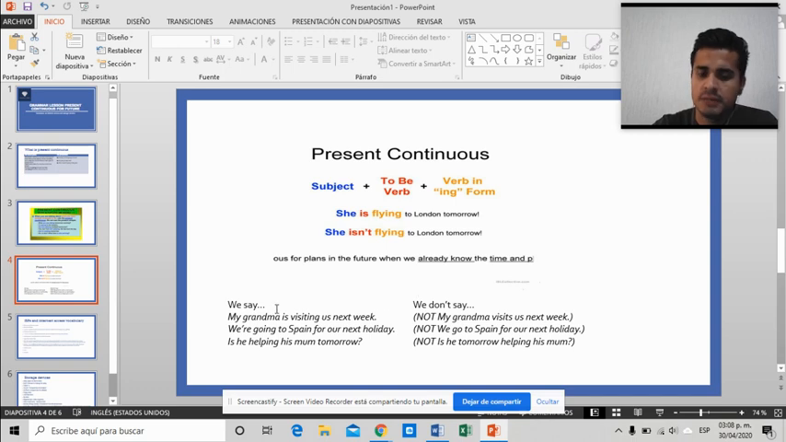So here we have some examples. How do we say it correctly? We say, my grandma is visiting us next week. My grandma, subject, is, verb to be, visiting, verb, ing form. And then most of the time you will need to add a time expression. Next week, tomorrow, next year, next month, next Monday, for example.